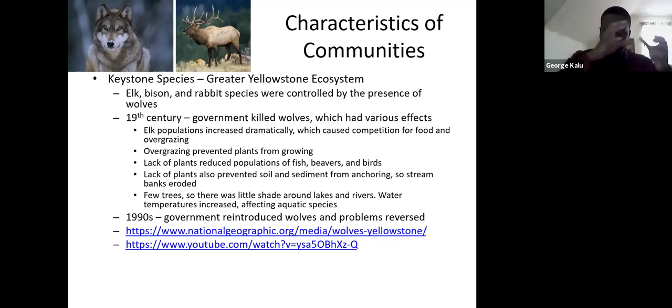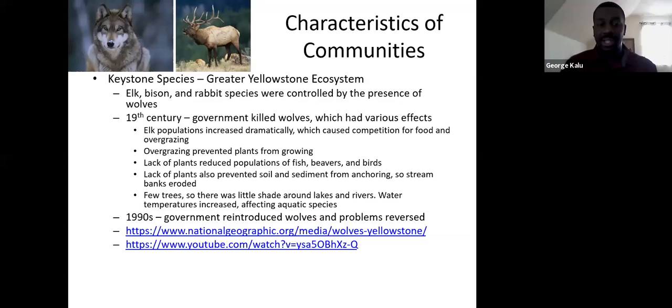Okay, so just by getting rid of the wolves, it created a whole chain of events that had a tremendous, a very deleterious, or detrimental, effect on this ecosystem here. Okay, and so once they started to realize back in the 1990s, almost 100 years later, that we created a whole lot of problems by getting rid of these wolves, they reintroduced the wolves, and then all these problems reversed and went away.